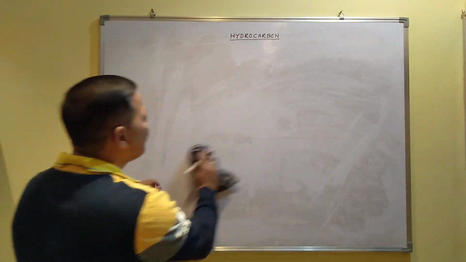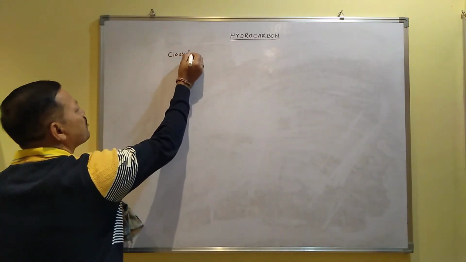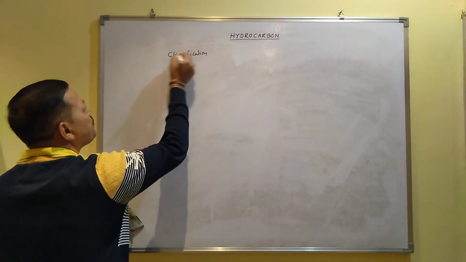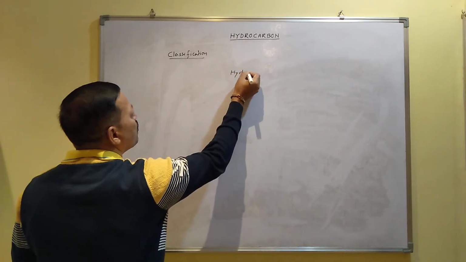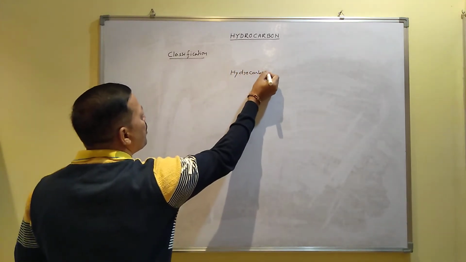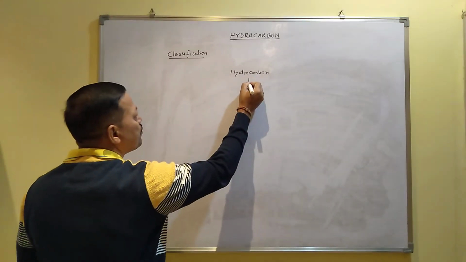Now, classification of hydrocarbon. Mainly, hydrocarbons can be classified into two types.